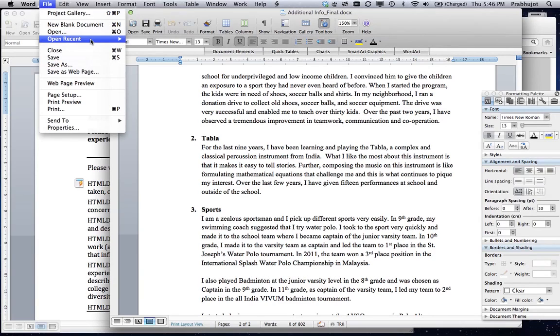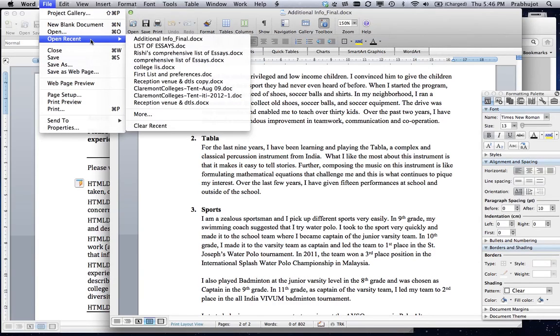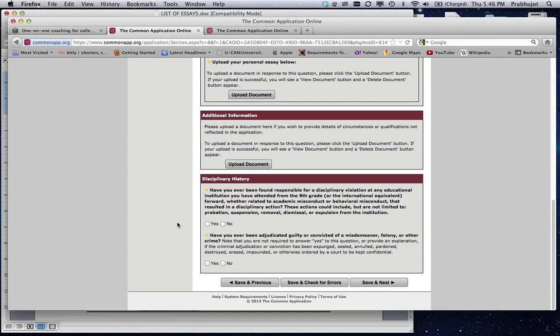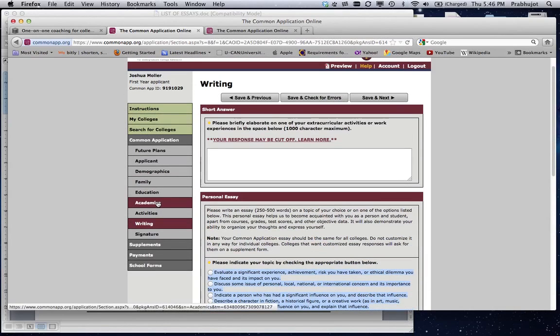I don't really like the resume format. I think it's always going to be nicer to see a more prose version of this. But you know, I'll leave that up to you, and then we can discuss it. But this isn't a bad thing to work on right now first, so you get a better feel for what all you're going to want to talk about in the application. Okay, so that's the additional information. This question here, have you ever been found responsible for a disciplinary violation? Just answer that honestly, and if you have, let's talk about that.